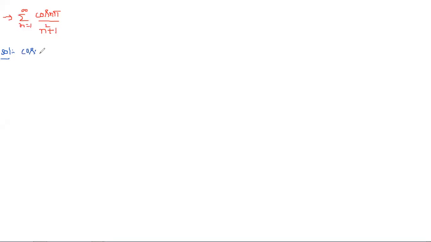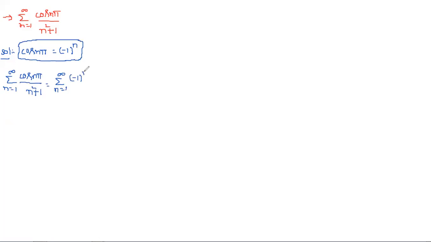Simply, we can write cos n pi is equal to... what is the formula for cos n pi? Minus 1 whole power n. So minus 1 whole power n is nothing but cos n pi. So this is the formula. Sin n pi is 0 and cos n pi is nothing but minus 1 whole power n. In other words, the summation n equals 1 to infinity of cos n pi by n square plus 1 is equal to the summation n equals 1 to infinity of minus 1 whole power n by n square plus 1.